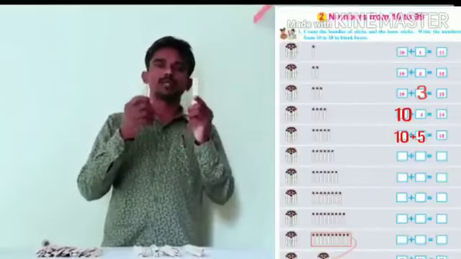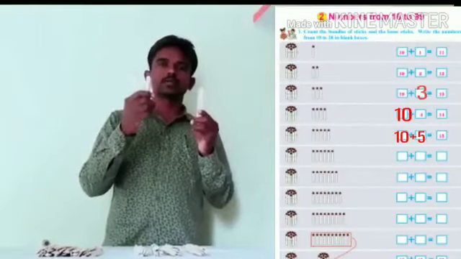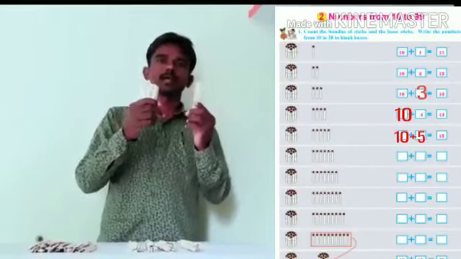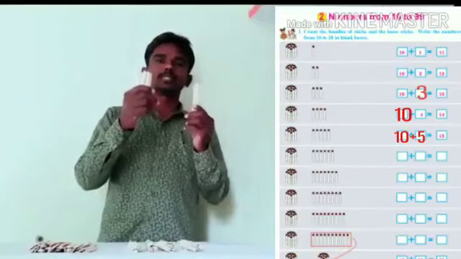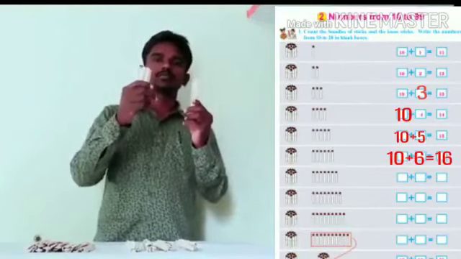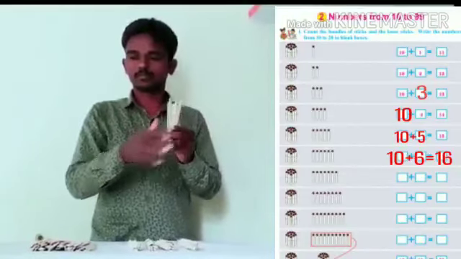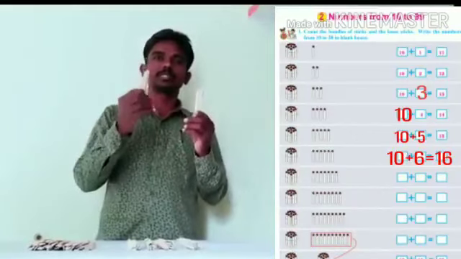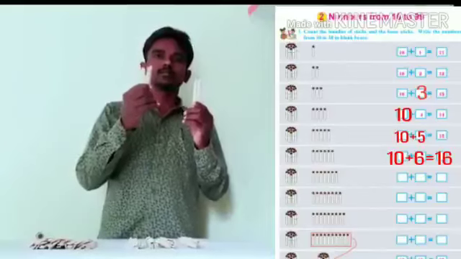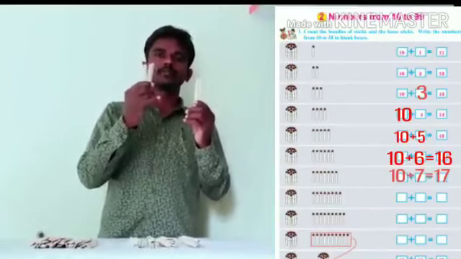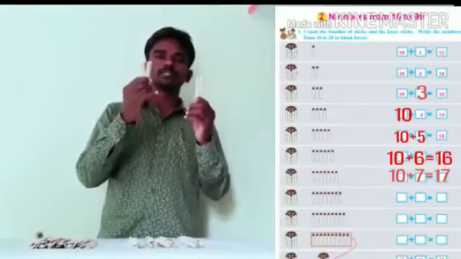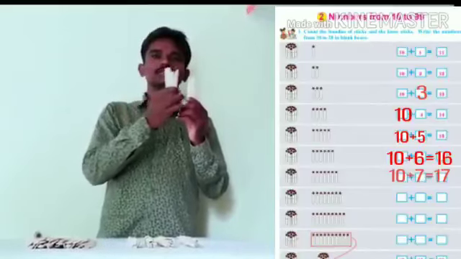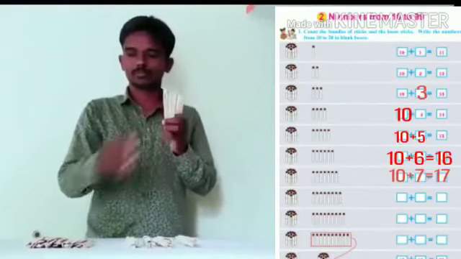I have one bundle of 10 sticks, 6 loose sticks. How many tens and ones are there? Yes, there are 1 tens and 6 ones. Total sticks 10 plus 6 is equal to 16. I have one bundle of 10 sticks and 7 loose sticks. Total sticks 10 plus 7 is equal to 17. Can you say how many tens and ones are there? Very good. 1 tens, 7 ones. The number is 17.